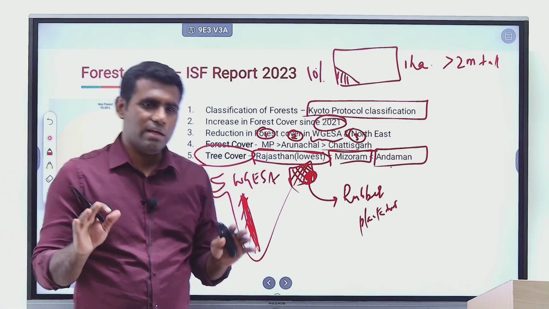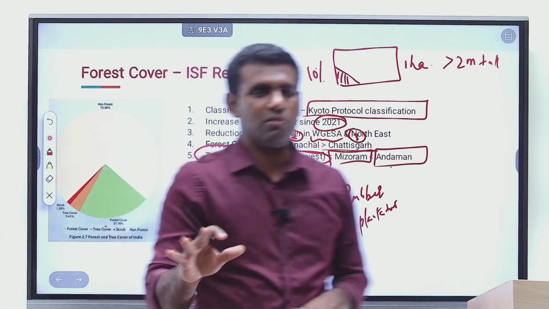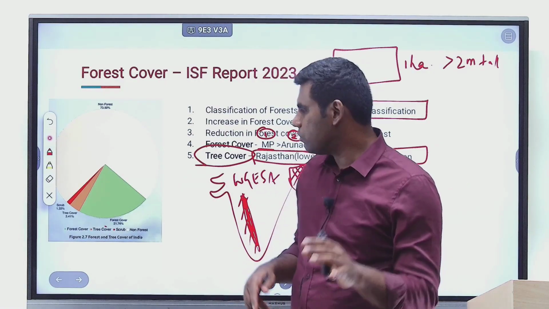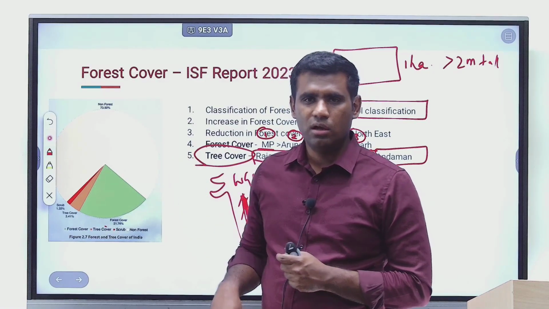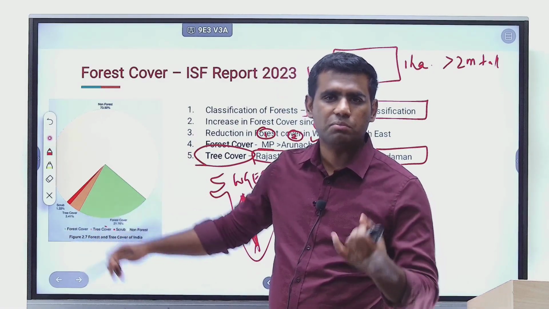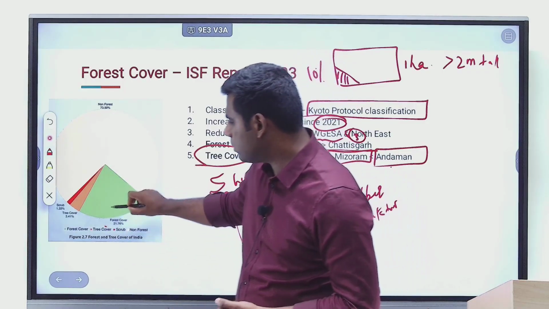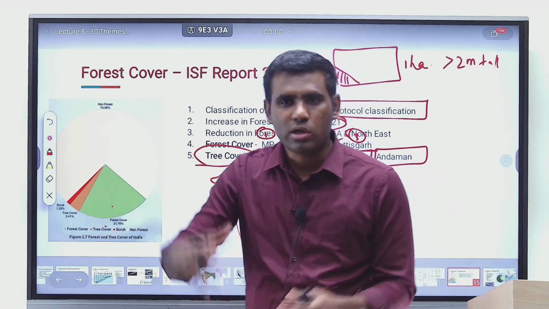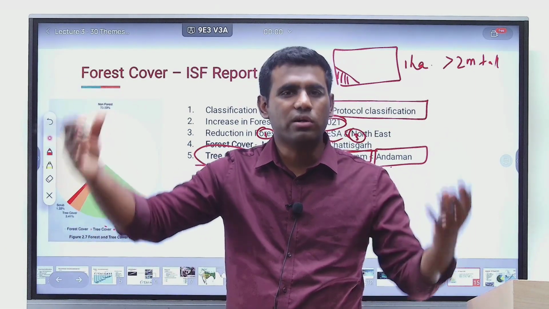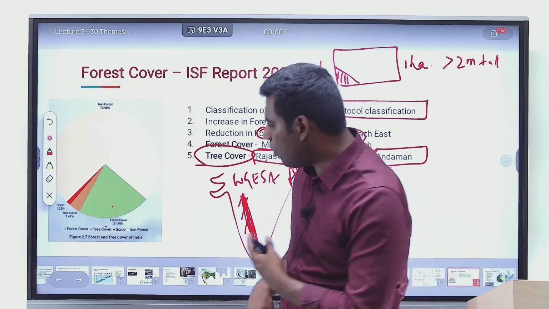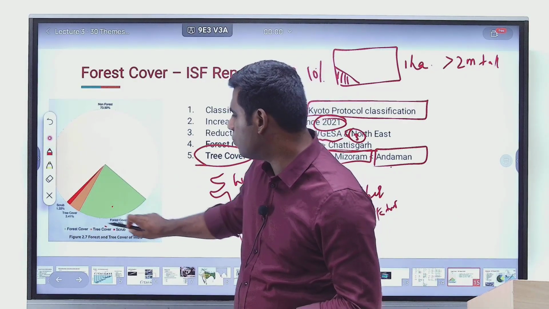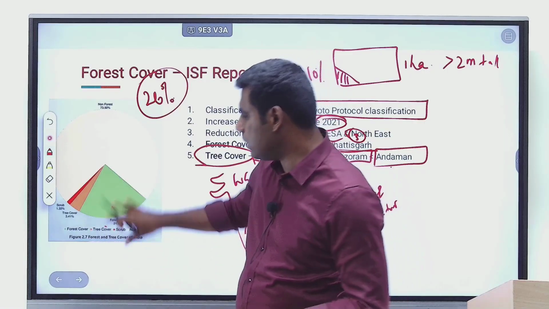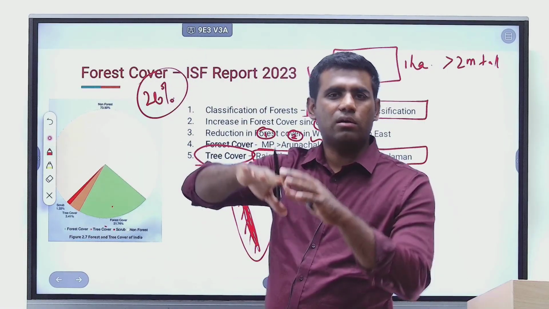So this is all the important data you need to know from the second chapter on forest cover, because everything else is all technical details which is not necessary for you. You should only know that the forest cover has seen a slight increase. So forest cover is around 21.76%, right? Forest, tree and scrubland. Scrubland is where you have rocky patches and then you have shrubs, small trees growing, correct? So when you include all of that, probably the number would be somewhere around 26%, right? So there is a 26% green cover across all parts of India.